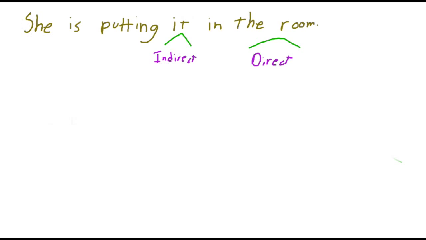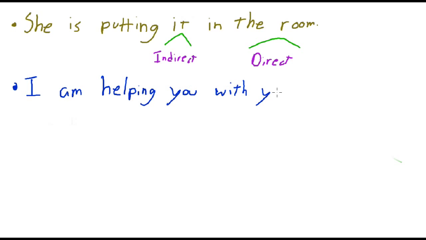Okay. So let's look at another example. Maybe I am helping you with your homework.